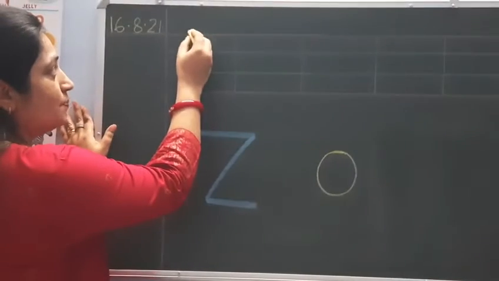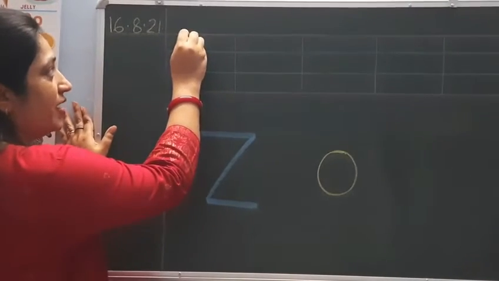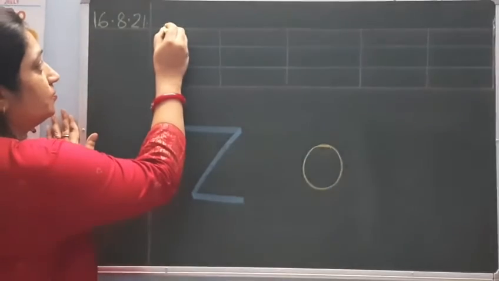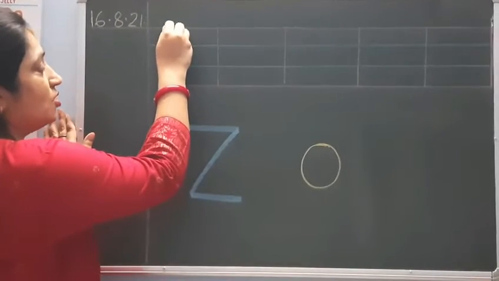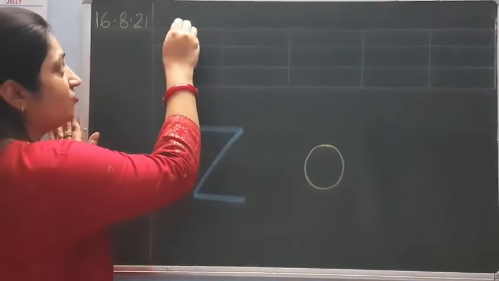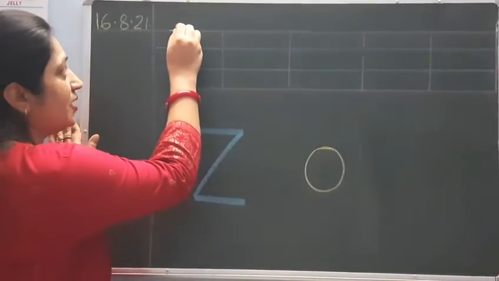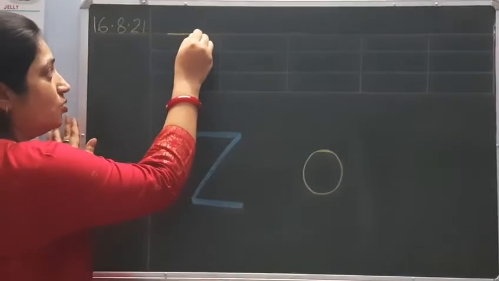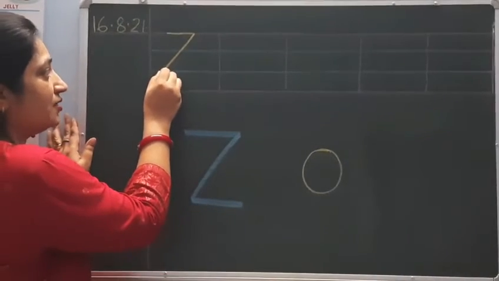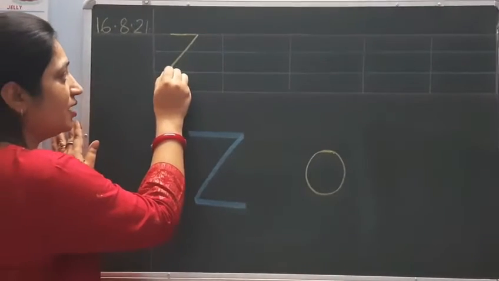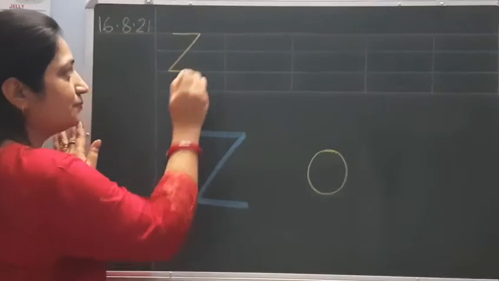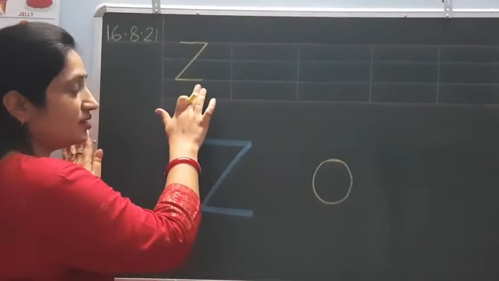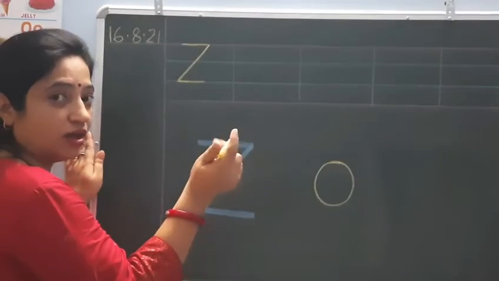Children, you put your pencil on the red line. First I am going to write on the board which you have to watch carefully. See children, you have to put your pencil on the top red line and from here you have to make a sleeping line like this. Then don't remove your hand. From here you have to make a slanting line like this till the second blue line. Then again you have to make a sleeping line. In this way children, after finishing writing Z, then only you will remove your hand.